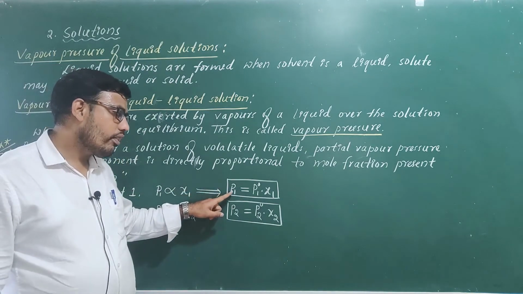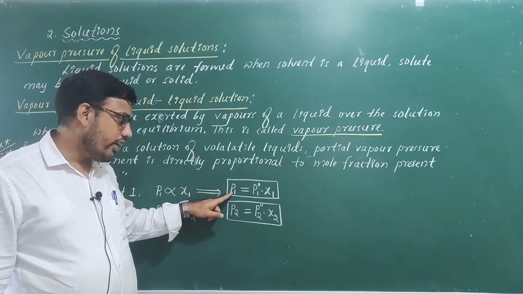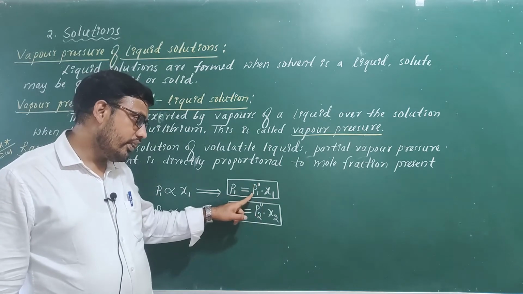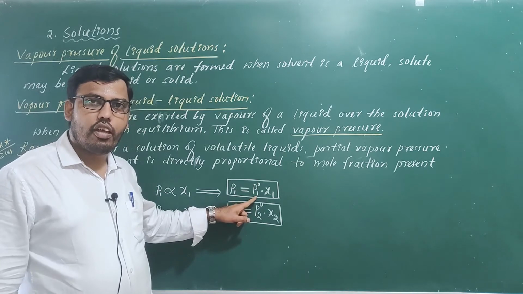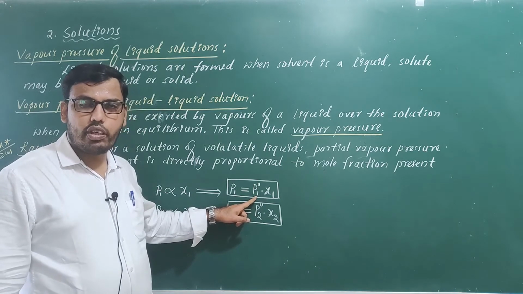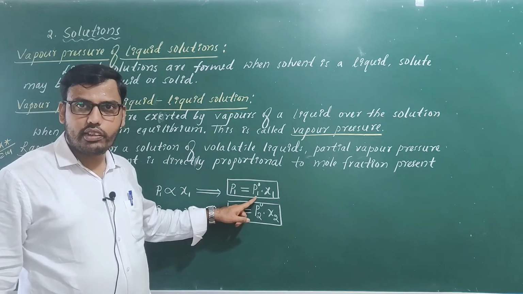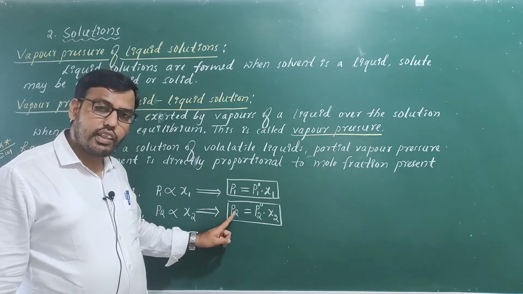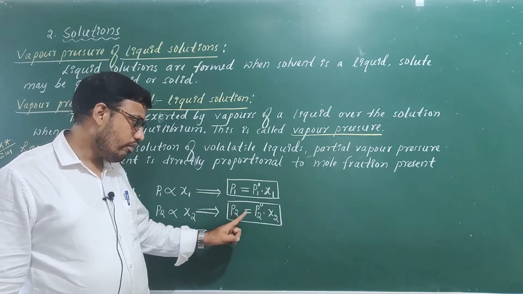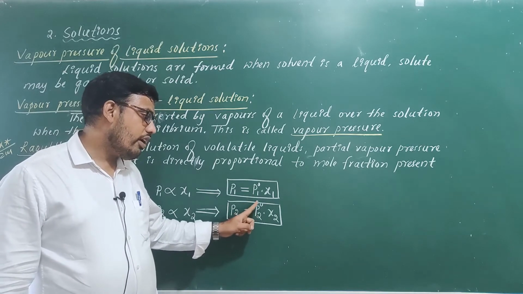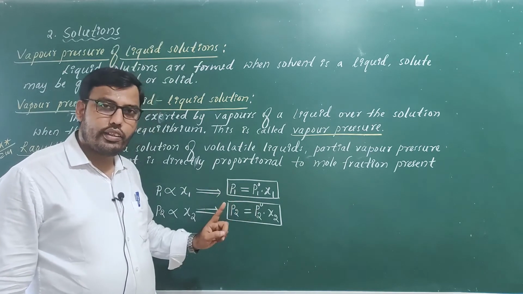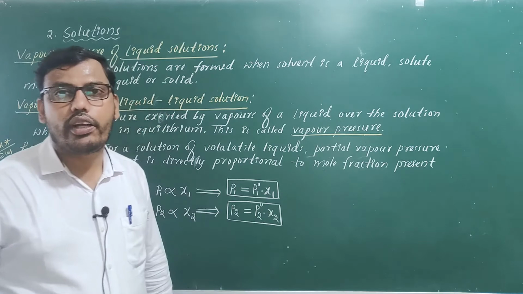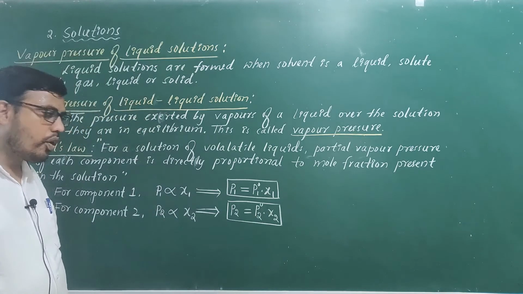P1 is partial vapor pressure of component 1, x1 is mole fraction of component 1. What is P1 naught? It is partial vapor pressure of pure component 1. Pure component means a pure solvent which is not yet dissolved in solution. Similarly, P2 is partial vapor pressure of component 2, P2 naught is partial vapor pressure of pure component 2, and x2 is mole fraction of component 2. So that is about Raoult's law.